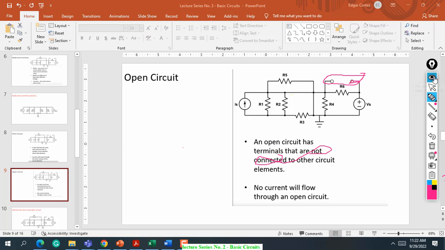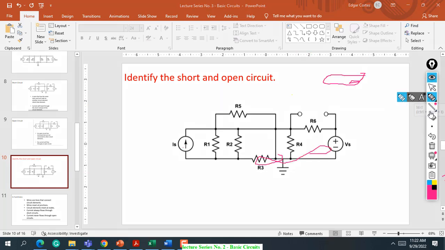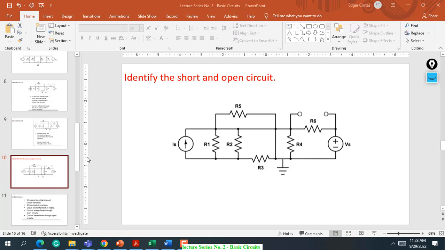So okay, so I'll proceed to the next slide. So here, for example, we have to identify the short circuit and open circuit. This is the same kanina, no? So ang short circuit nato is this only. I highlighted this with blue. Mora na itong short circuit. Okay, ang atong open circuit, I highlight this one with pink. Okay, klaro kayo, no? Is there any questions so far? Klaro ra tanan, no? Okay.